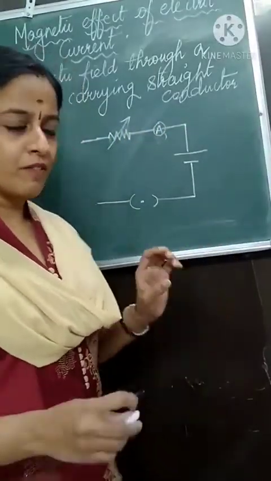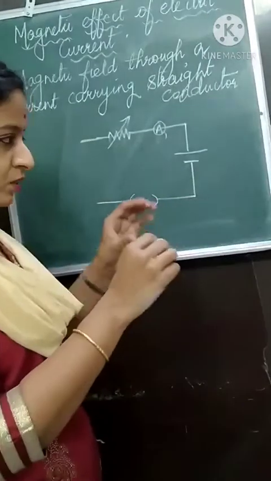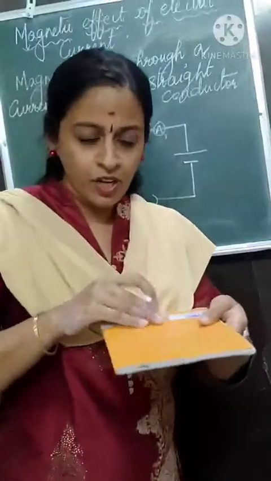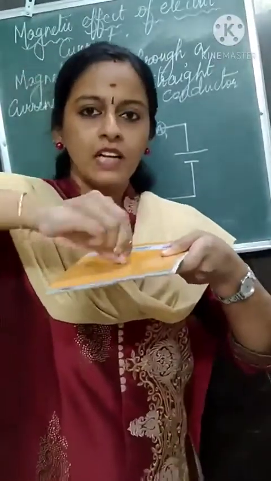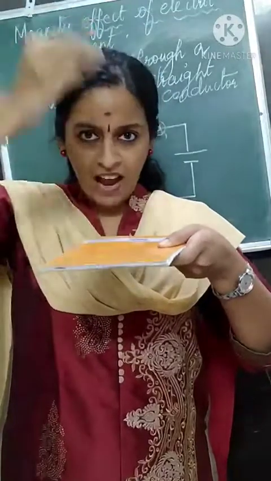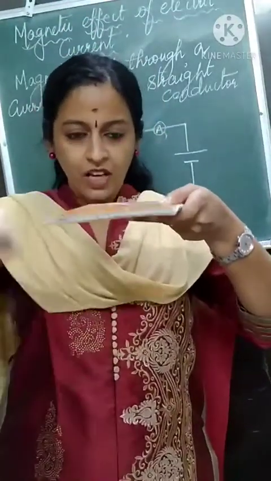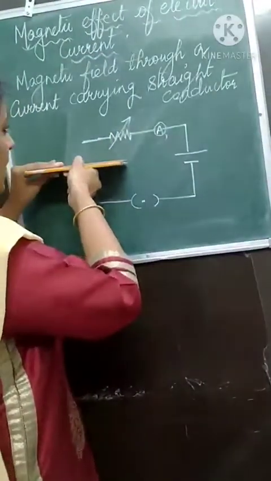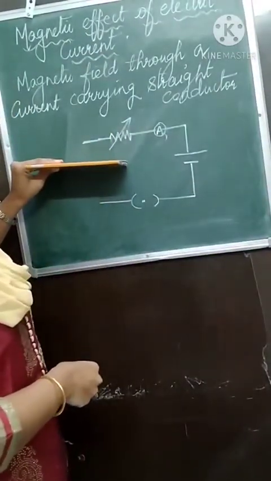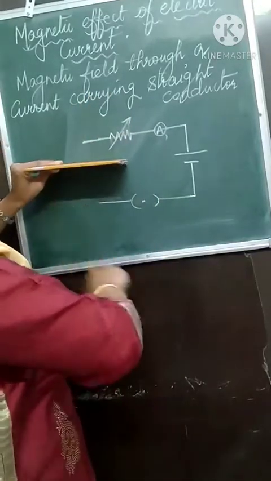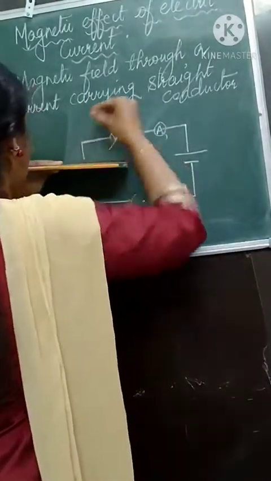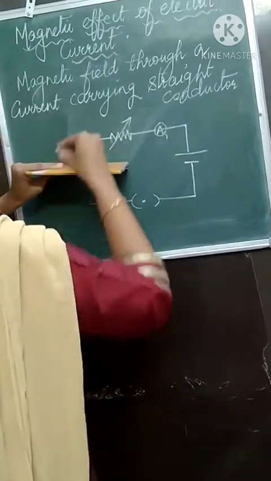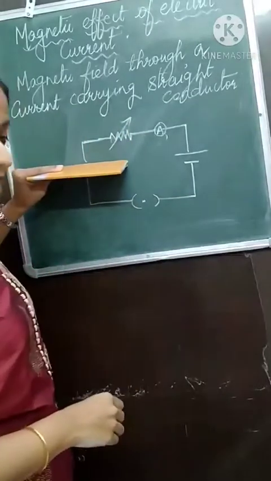What we will do? Now this is the wire, no? Through the wire we will take a cardboard. Suppose we take a cardboard and on that cardboard we make a hole and insert this wire through the hole. So the cardboard will be kept in this way. Now the wire will be inserted through the cardboard and the remaining part will be connected to the circuit. So now the circuit is complete.